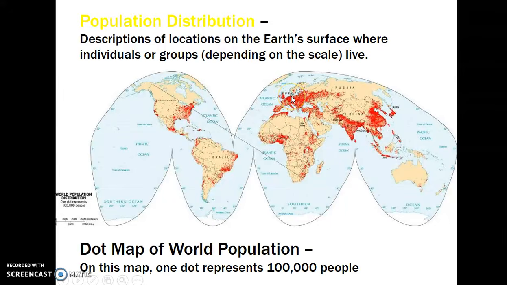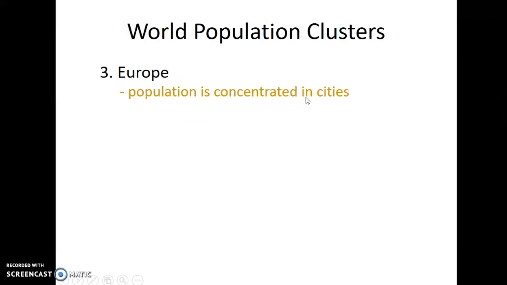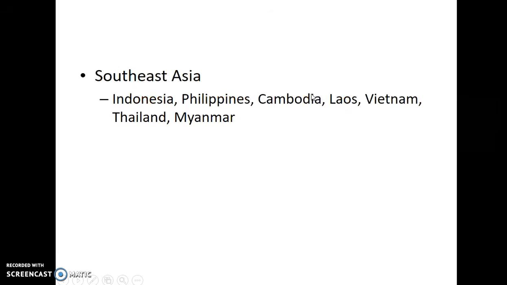Next one here is Europe. Europe is highly urbanized, so it's completely different from the other 3 clusters in that Europe is mostly countries that are more developed. So they're in the core, we call this. They're concentrated in cities. So this is highly urbanized.